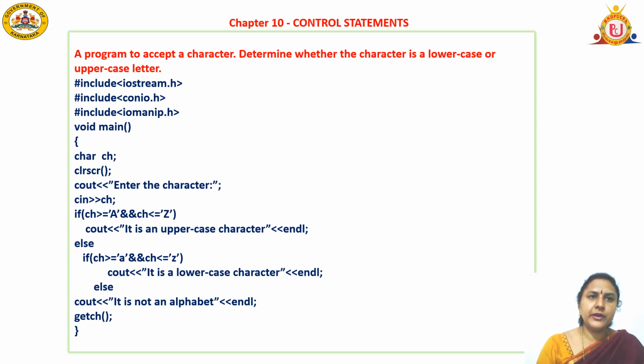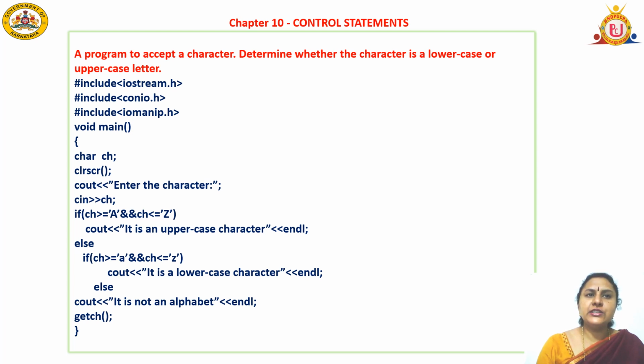It is an input statement. I am reading a character using the cin object. Next, checking the condition. If the character, that is ch, is greater than or equal to 'A' in single quotes and ch is less than or equal to 'Z' in single quotes. When we represent a character, it should be enclosed in single quotes. And (&&) is a multiplication operator, that is logical multiplication, meaning when both the conditions are true it will result as true.